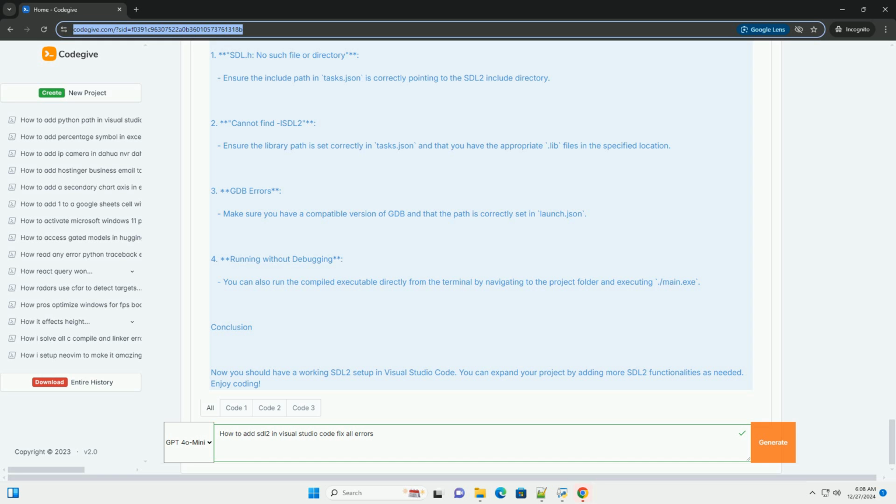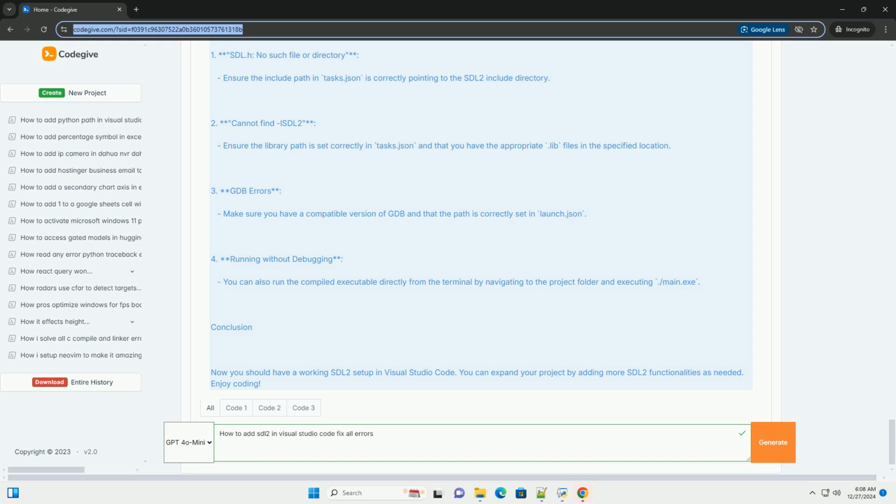Step 3. Create the required files. 1. Create a new C++ file. In the Explorer view, create a new file called main.cpp. 2. Write a basic SDL2 program. Copy and paste the following example code into main.cpp.